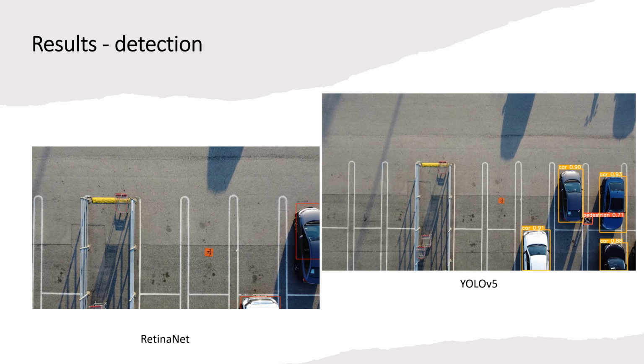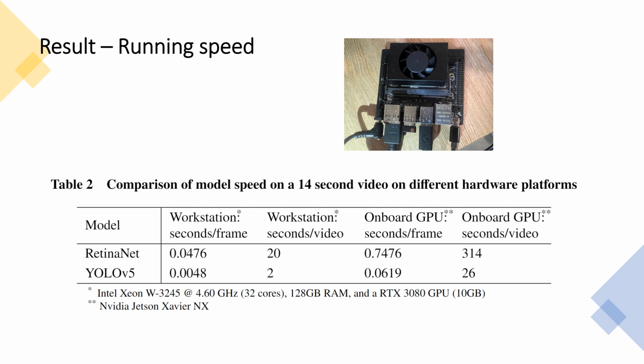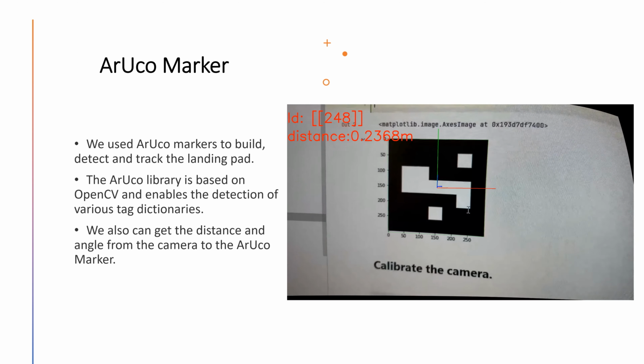Here is a comparison of the inference speeds of RetinaNet and YOLOv5 on a 14-second video on different hardware platforms. For our testing, we used our lab workstation with an RTX 3080 GPU and an NVIDIA Jetson Xavier NX. We found that YOLOv5 was an order of magnitude faster than RetinaNet on both platforms. Based on this result, we decided to use YOLOv5 in our final safety detection algorithm.